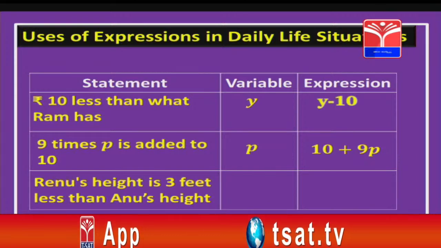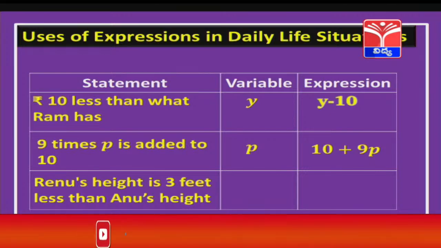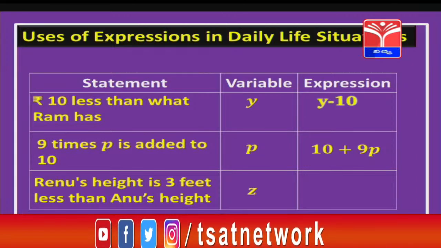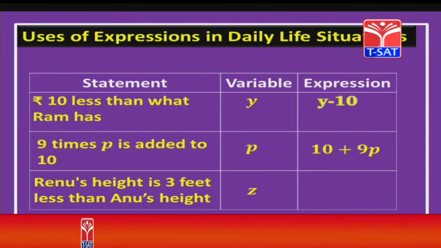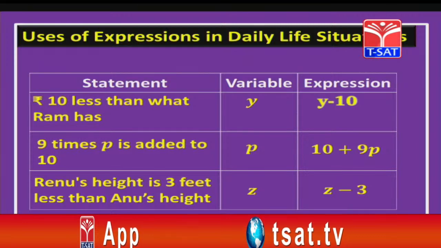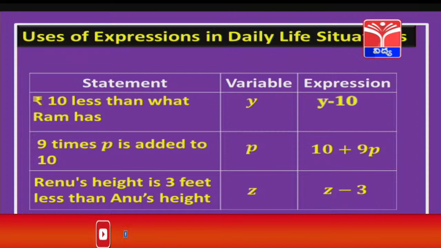The next example is Renu's height is 3 feet less than Anu's height. Let us consider the variable as z. Here we have to find what, children? Renu's height is 3 feet less than Anu's height. So, what will be the height now? z minus 3. Okay. So, that is the expression related to this mathematical statement.